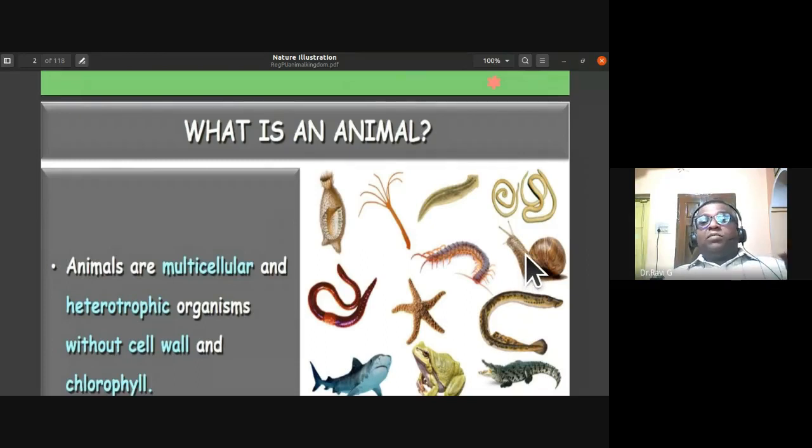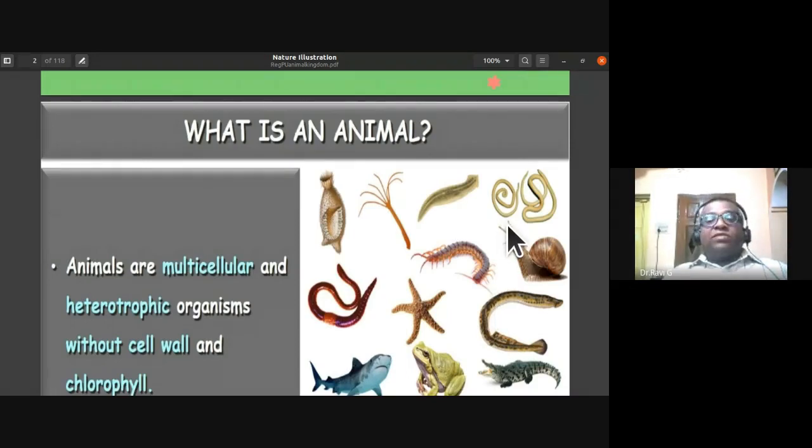Why we have not placed Protista under kingdom Animalia is because most of them are unicellular and aquatic in nature, whereas in the animal kingdom we are including organisms which are multicellular and heterotrophic. That is, they cannot synthesize their own food, so they are dependent upon plants directly or indirectly for their food.